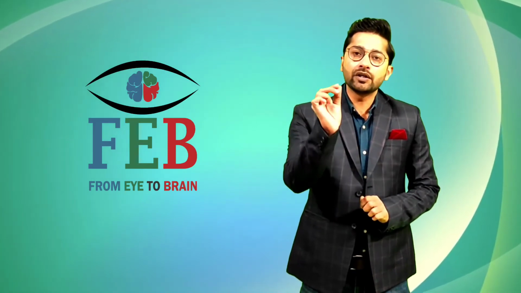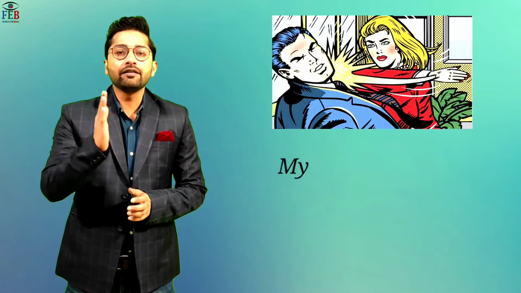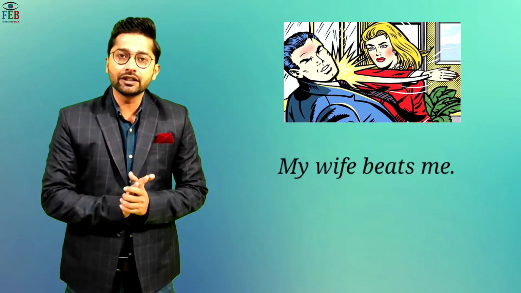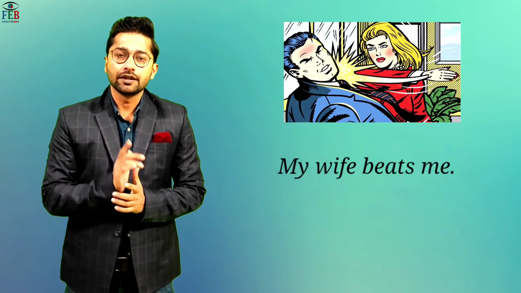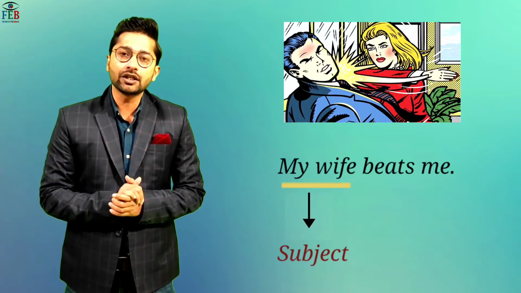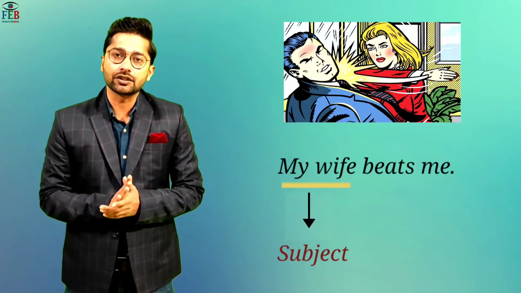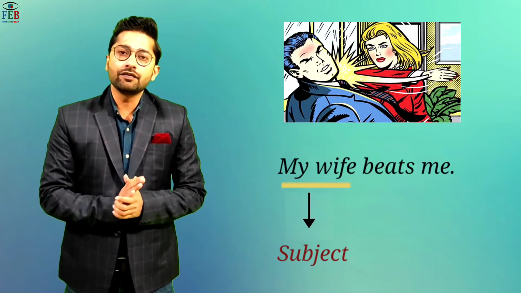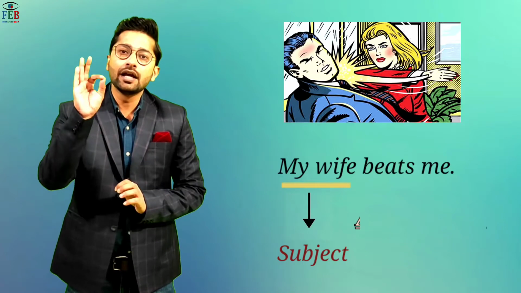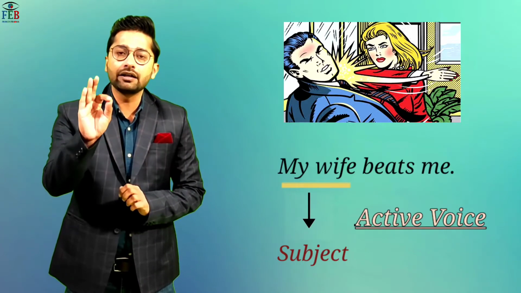Now I am going to give you a sentence, watch it very carefully. My wife beats me. So tell me, what is the subject in the sentence? Yes, the subject is my wife. And who is performing the action? The subject is performing the action. So, in a sentence where the subject performs the action, that sentence is in active form, or we can say that sentence is in active voice.